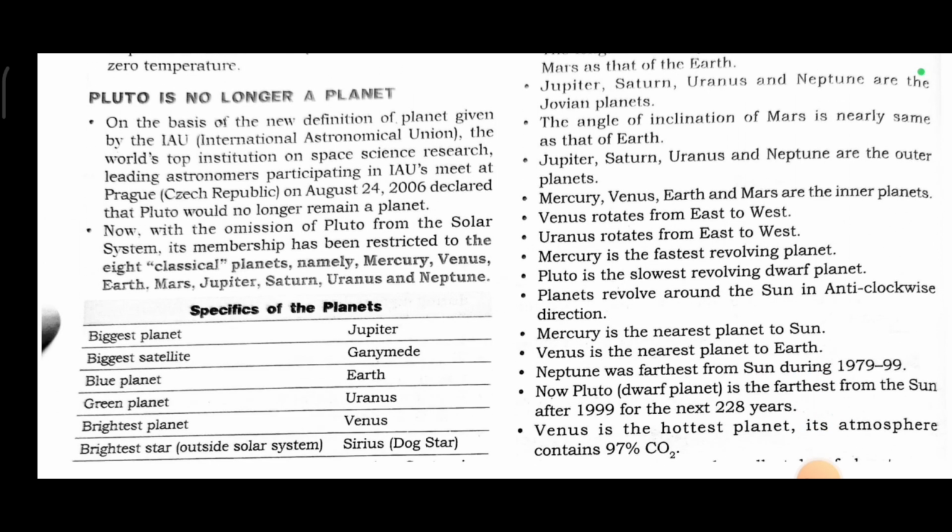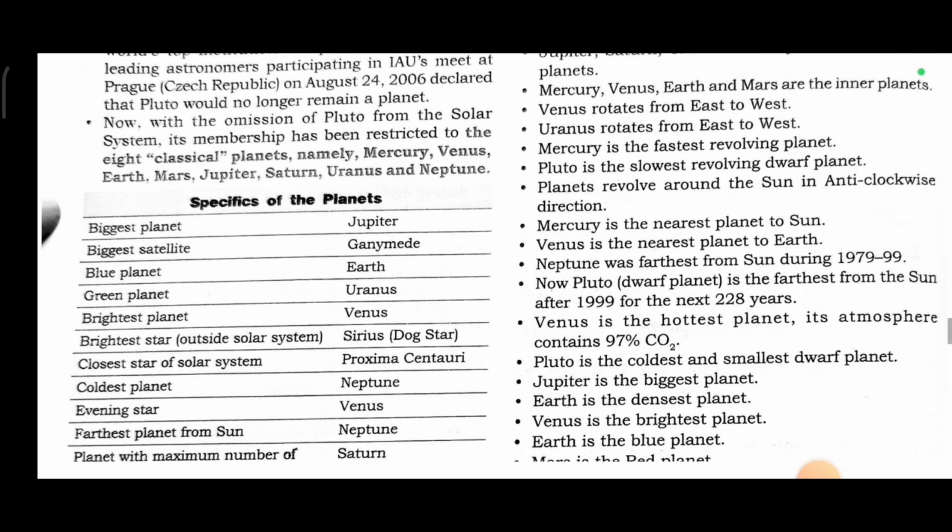Pluto is no longer a planet. On the basis of the new definition of planet given by the International Astronomical Union, the world's top institution on space science research, leading astronomers participating in the IAU's meet at Prague on August 24, 2006 declared that Pluto would no longer remain a planet. Now, with the omission of Pluto from the solar system, its membership has been restricted to the 8 classical planets, namely Mercury, Venus, Earth, Mars, Jupiter, Saturn, Uranus, and Neptune.